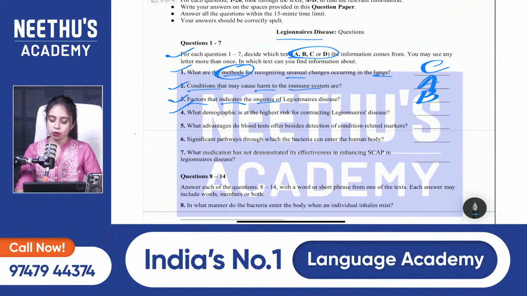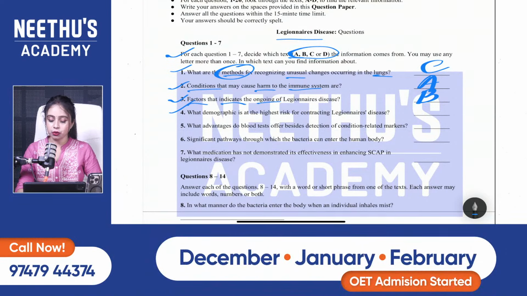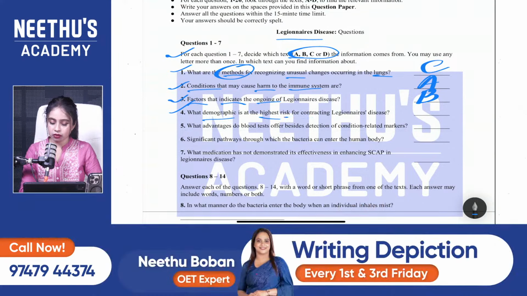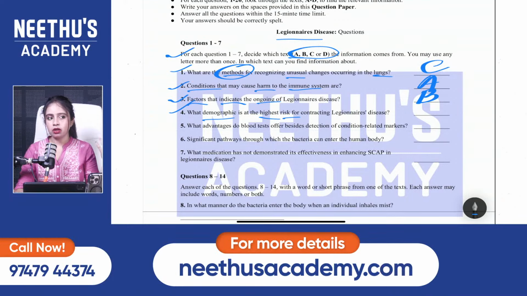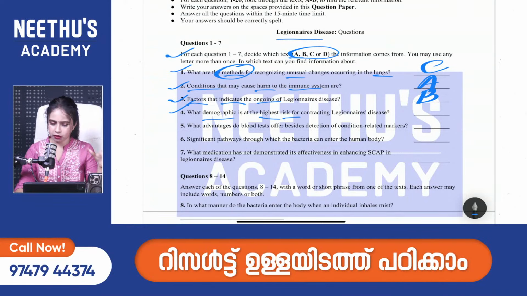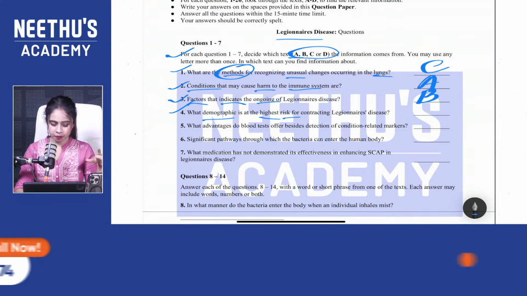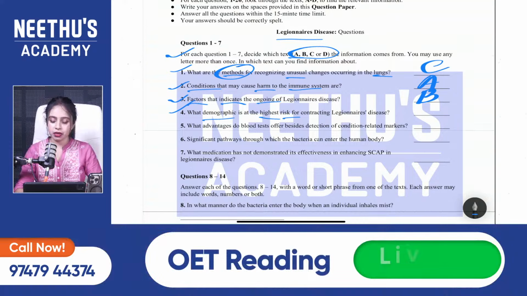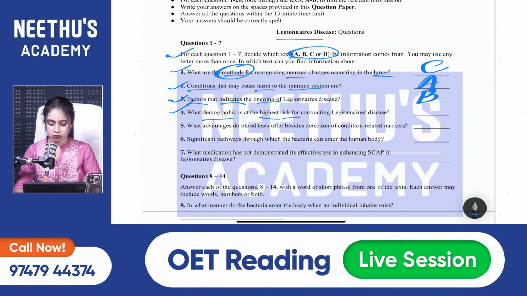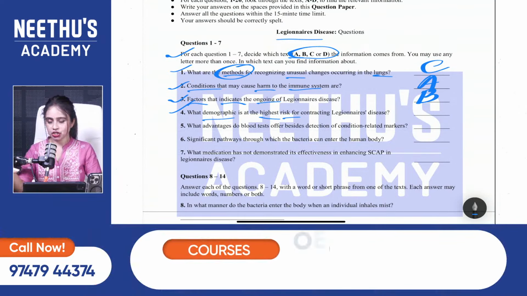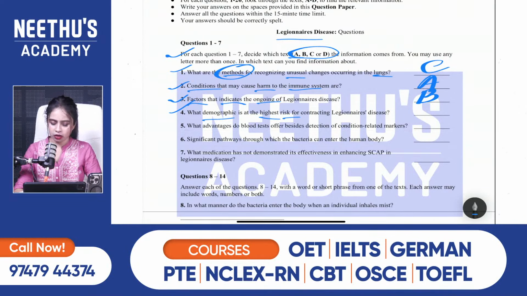Fourth one, what demographic is at the highest risk of contracting Legionnaires' disease? So demographic, highest and risk. Demographic means a part of the population or people. So that is demographic here. So where is population or part of the population mentioned? Where is the population mentioned? Yes, Santwana, Deepa, Zila, Jarina, Vishnu. It's from B. Third one is from B. What about fourth one? Demographic, high risk. These people are the population, part of the population. Is it anywhere mentioned?